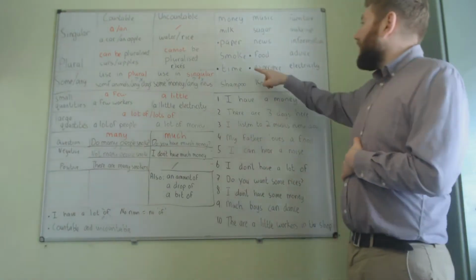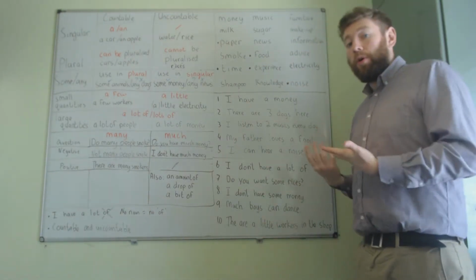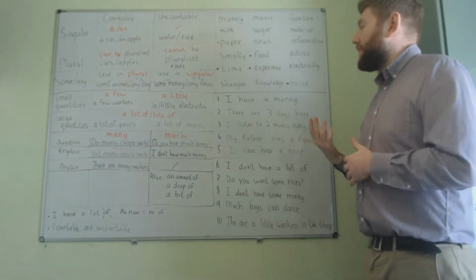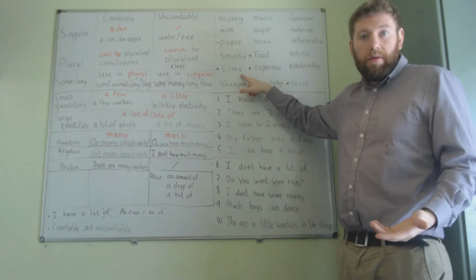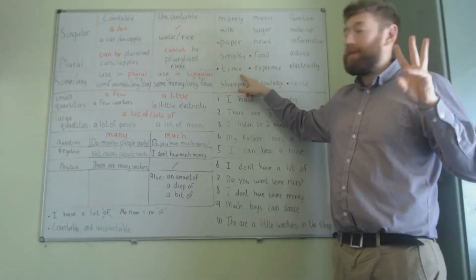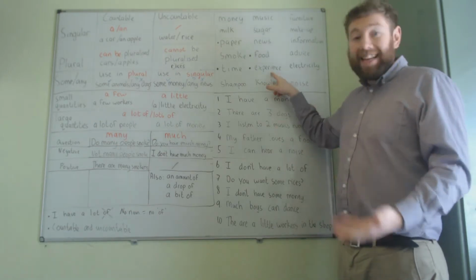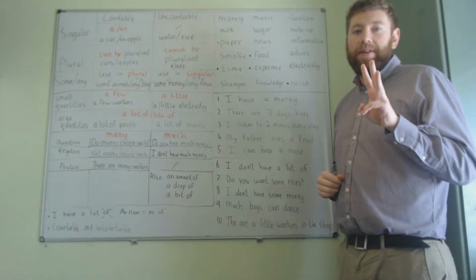Okay, so here we have dots on the things that can be countable or uncountable. For example, I don't have time right now, but I have been to Spain 3 times. He has a lot of experience. I have had 3 experiences.